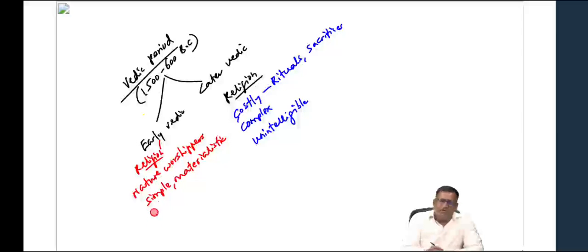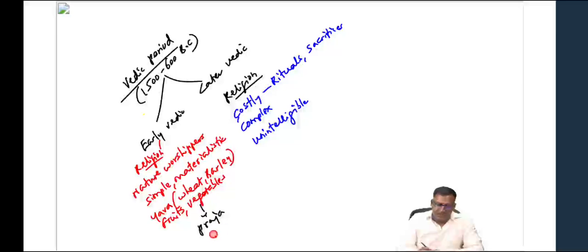They used to make offerings of yava. What is yava? Wheat and barley. They used to make offerings of wheat and barley to gods, including fruits and vegetables, etc. And in return, what did the Aryans ask from the gods? Praja, Pashu, Dhana, isn't it? Praja, mainly sons. Pashu, cattle. And dhana, wealth.